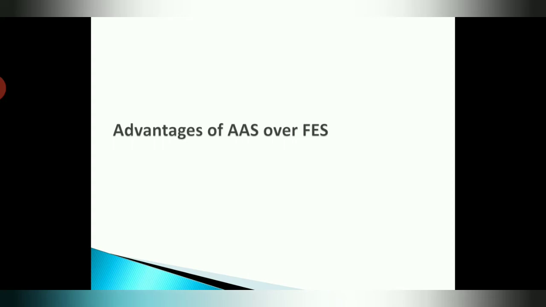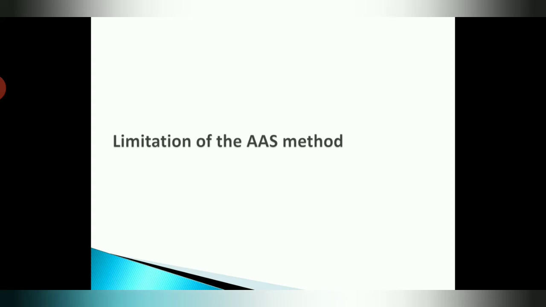One of the most important advantages is that the AAS technique is very rapid and requires a very small amount of material for the operation. Generally the concentration is very low, and only 1 ppm concentration of the sample is required for the determination. So students, now we focus on the limitations of the AAS method.